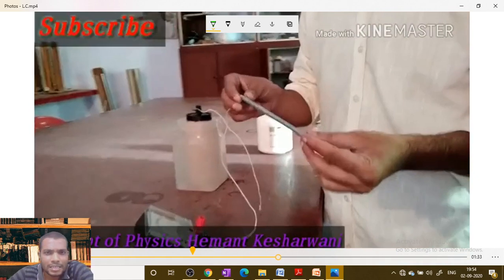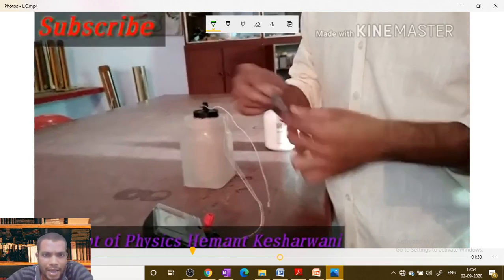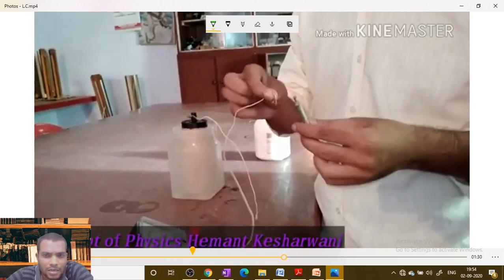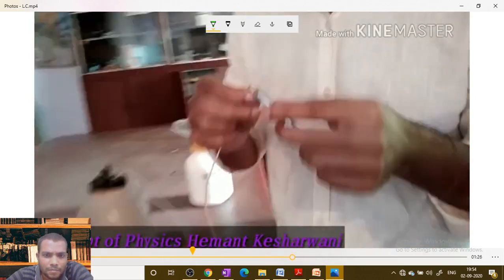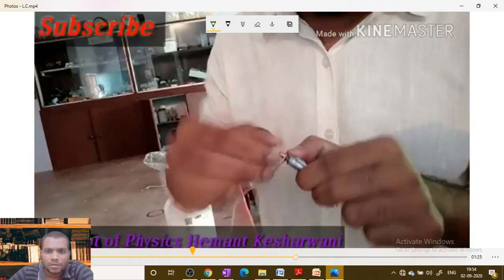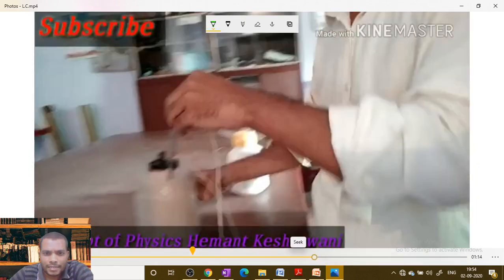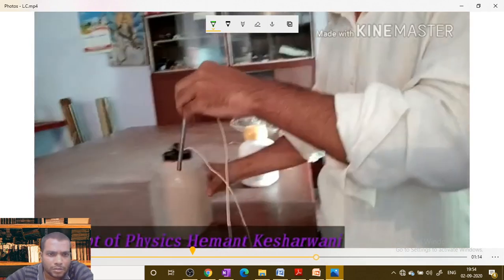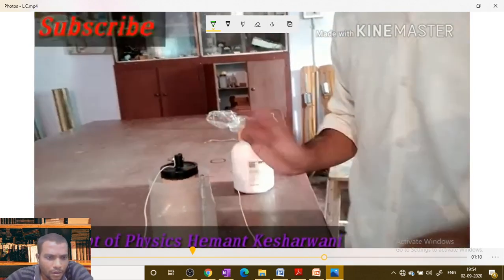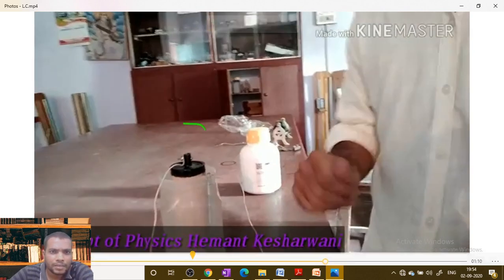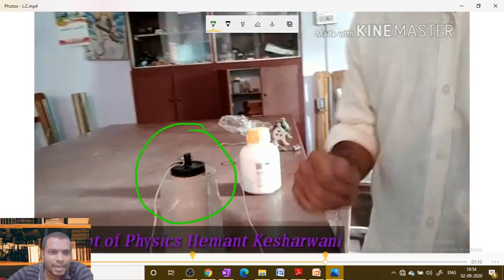Now this zinc rod will serve as cathode and the porous pot will serve as anode. The zinc rod is dipped with its connecting wire in the solution. Now with this setup, everything becomes the Leclanche cell.